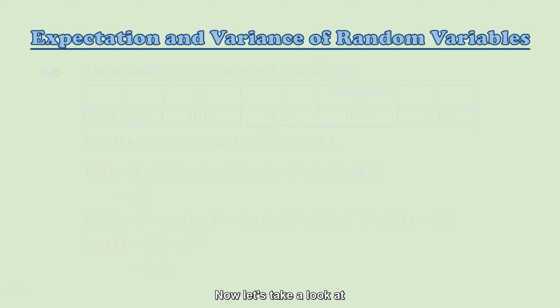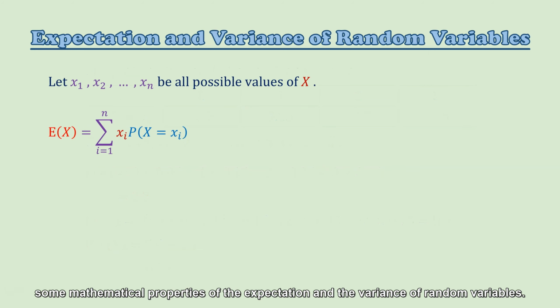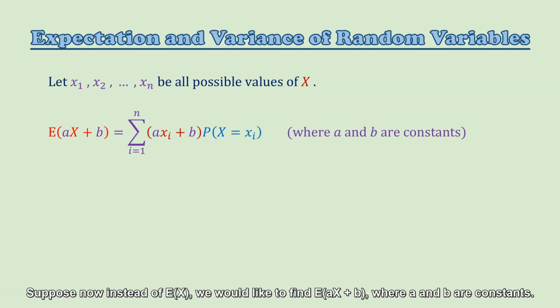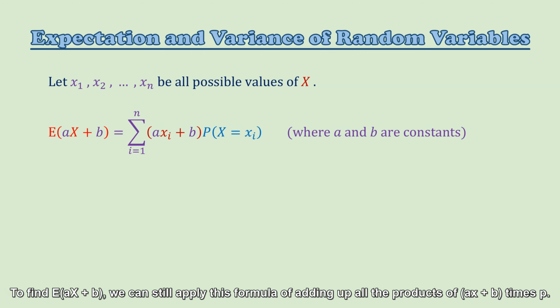Now let's take a look at some mathematical properties of the expectation and the variance of random variables. Suppose now instead of the expectation of x, we would like to find the expectation of ax plus b, where a and b are constants. To find the expectation of ax plus b, we can still apply this formula of adding up all the products of (ax plus b) times p.